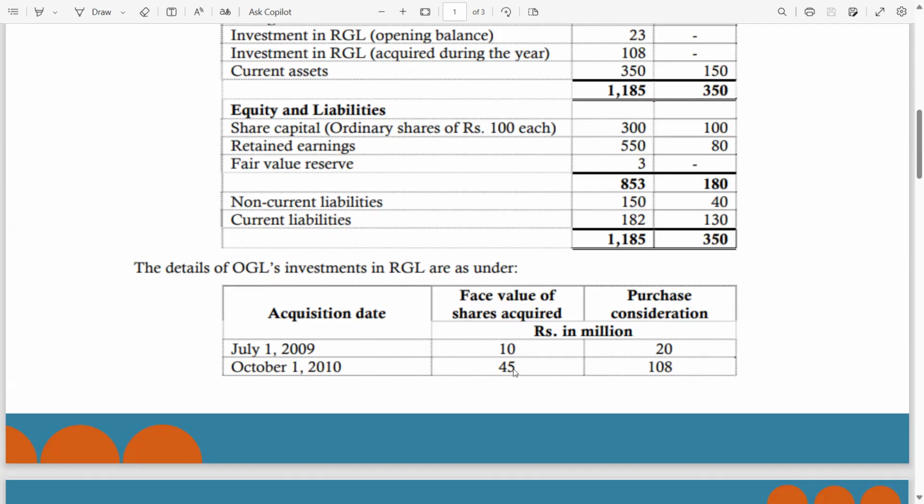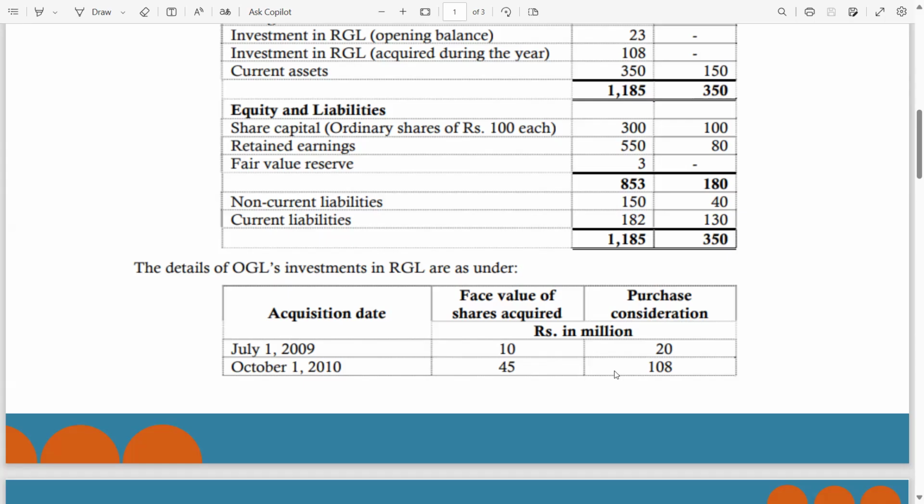Why 55? You have already acquired 10% and now on 1st October 2010, you are acquiring an additional 45. So the accumulated shareholding you have in RGL on 1st October 2010 is 55 percent.